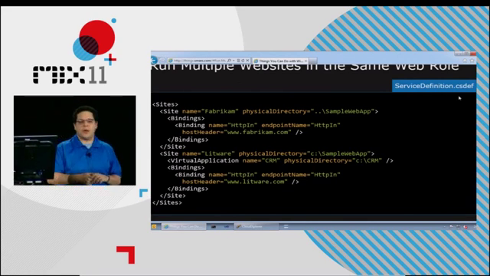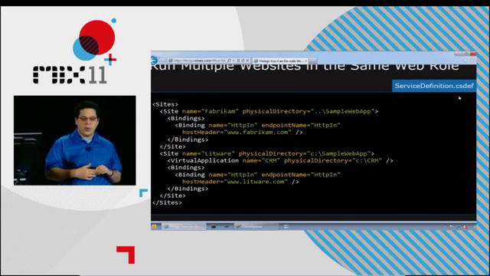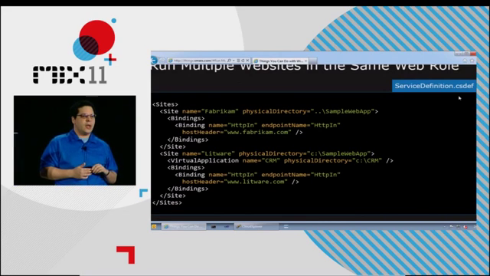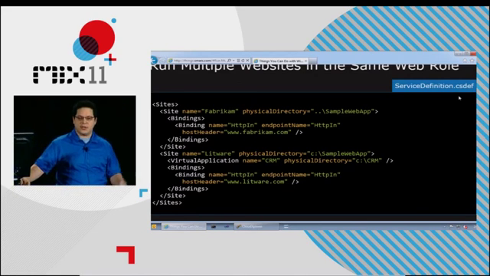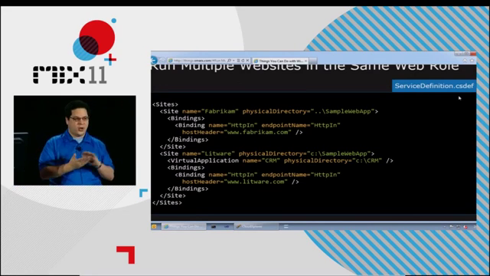Is it possible to change the binding without redeploying? No. At least not using what Windows Azure has built in. Now, you can, through code, change the binding at any time, but that would require you to figure out sort of when you're going to do that and how you're going to do that.